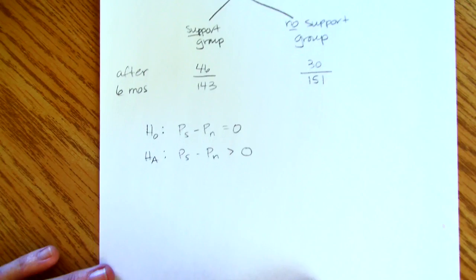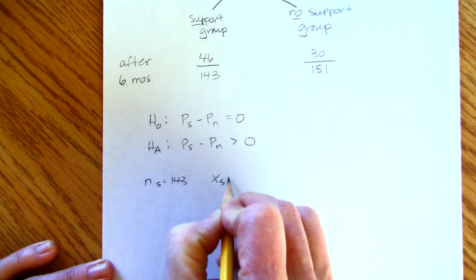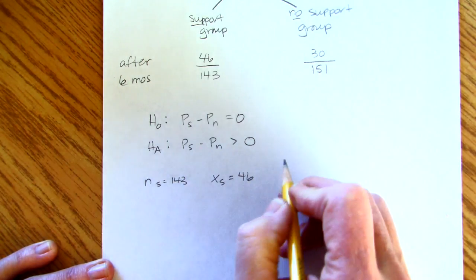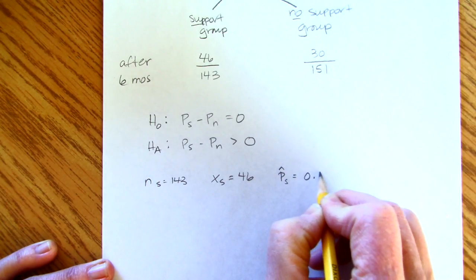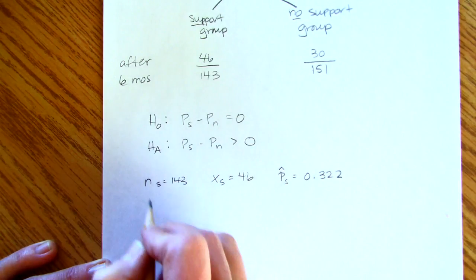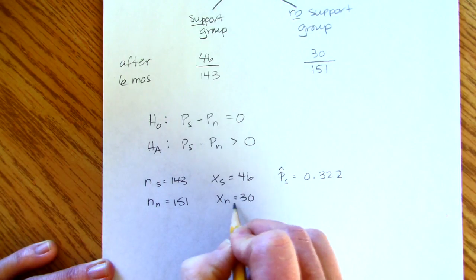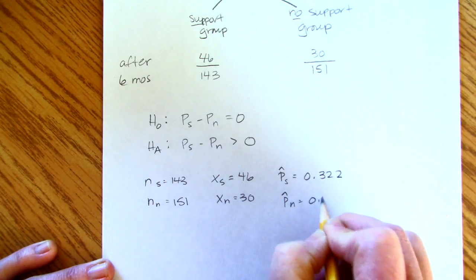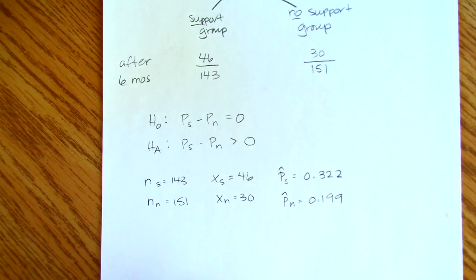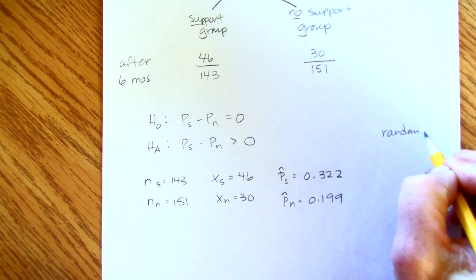So here are all of our numbers. The number of people in the support group is 143. The people that are successful quitting is 46, and therefore the proportion is 0.322. The number of people not in the support group is 151. The number that successfully quit without support is 30, and therefore the proportion is 0.199.